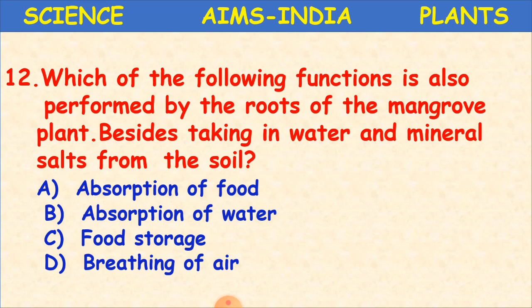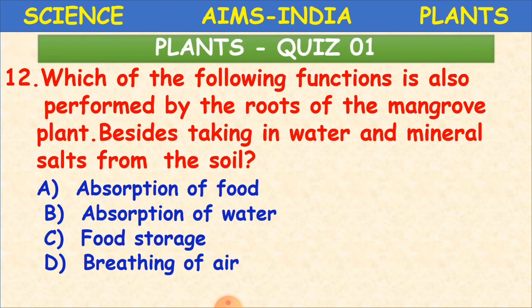Now, the next question is the last one. Which of the following functions is also performed by the roots of the mangrove plant besides taking in water and mineral salts from the soil? So apart from taking mineral salts and water from the soil, what is the other work performed by the roots of the mangrove plant? Our options are absorption of food, absorption of water, food storage, and breathing of air. What is the correct answer, children? Yes, it is breathing of air.